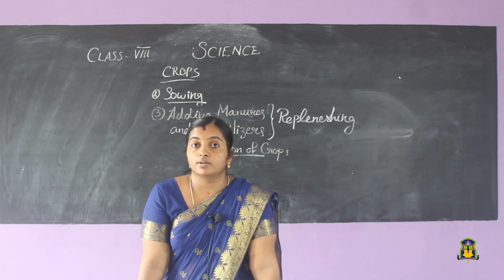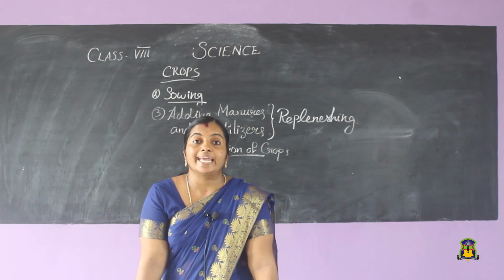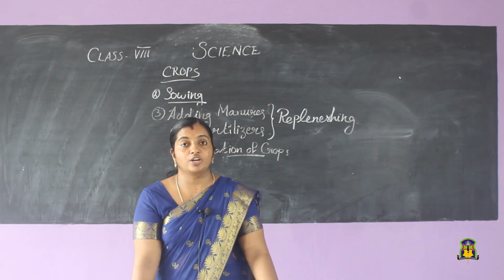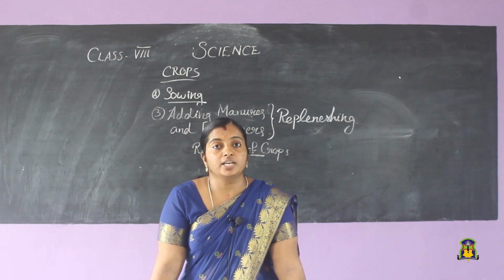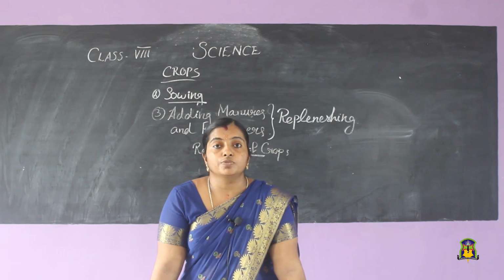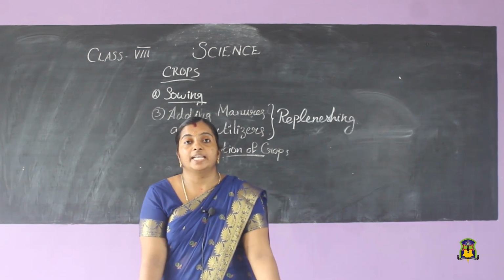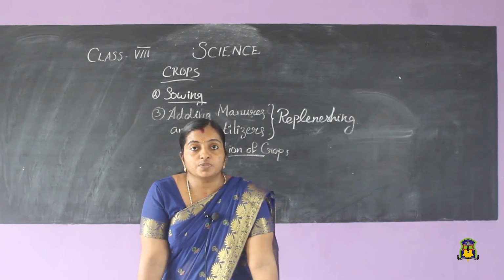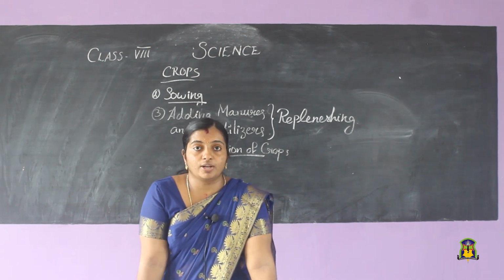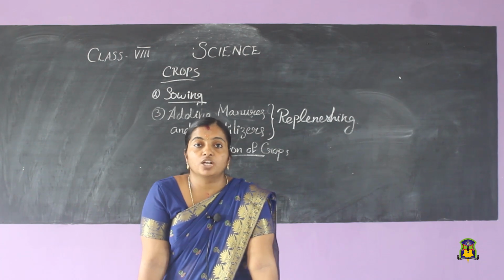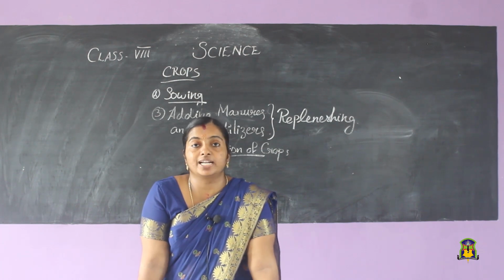One is it is natural, that is it will be eco-friendly. What do you mean by eco-friendly? Eco-friendly means it will not do any harm to the nature. It will be useful for the nature, and it is not creating any hardship for the nature. So the process of adding manures is more advantageous because the manures are eco-friendly. Instead of using fertilizers, we can use more manures.